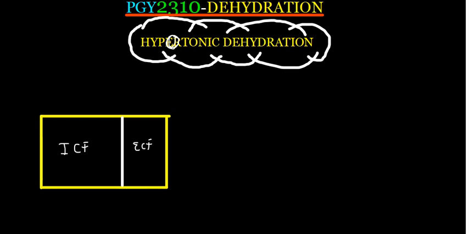So you have lost water and the concentration in the extracellular fluid is now less than the concentration inside. That is why we are saying hypotonic. So the concentration in the extracellular fluid is now less than the concentration in the intracellular fluid. What will be the effect of that?